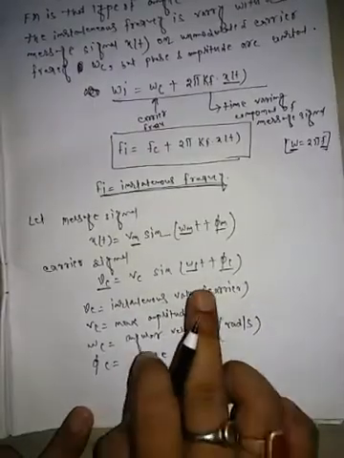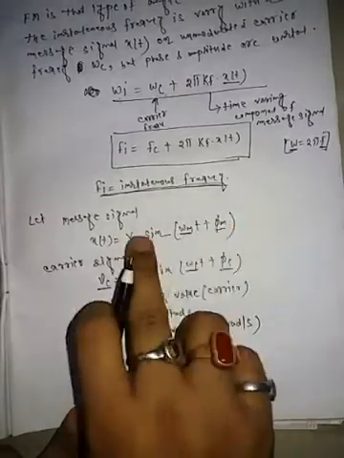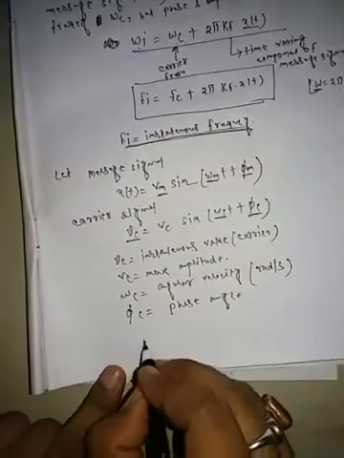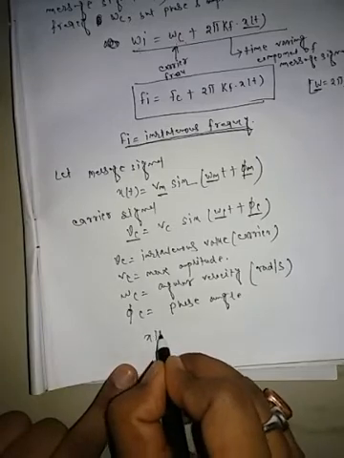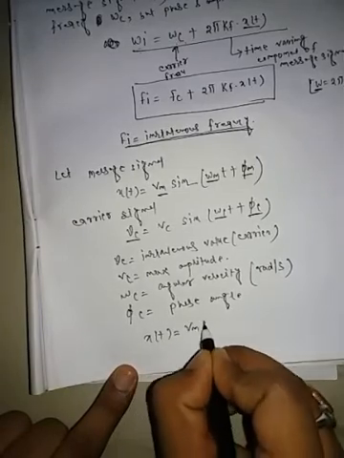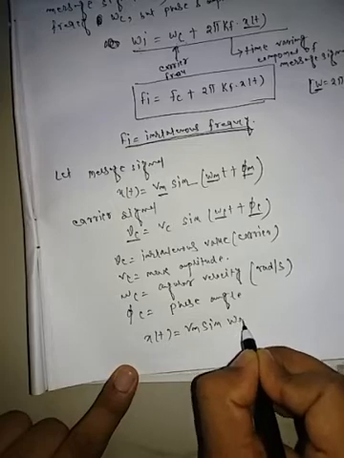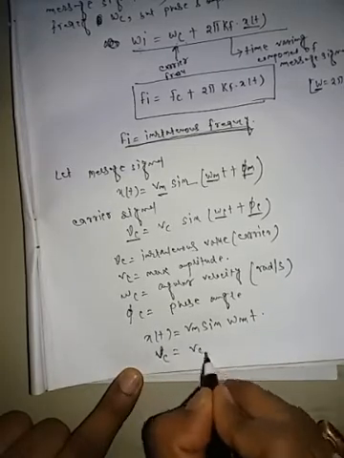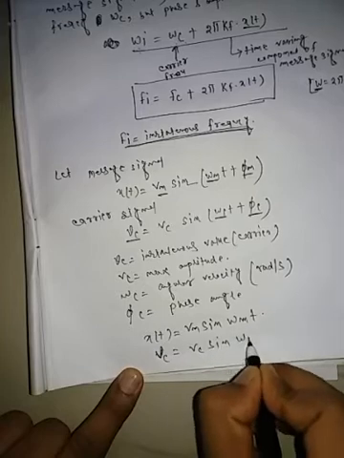Here the amplitude and phase are constant, so the equation becomes xt equal to Vm sine omega mt, and the carrier signal Vc is equal to Vc sine omega ct.